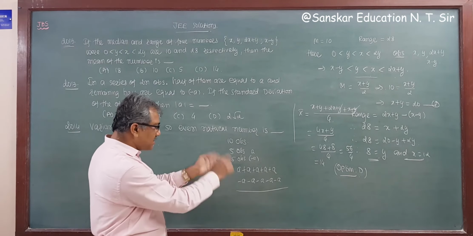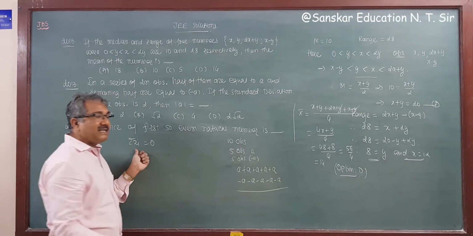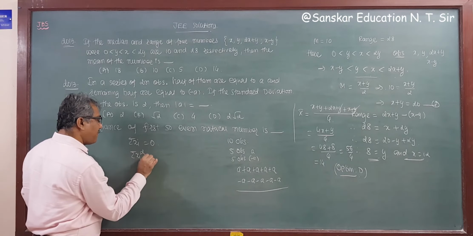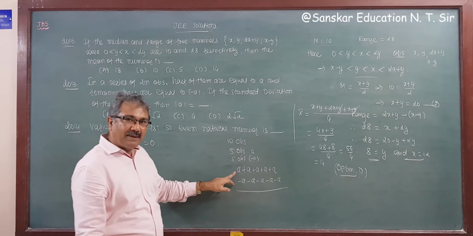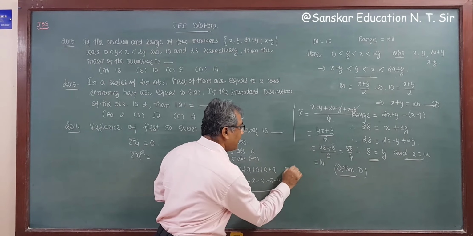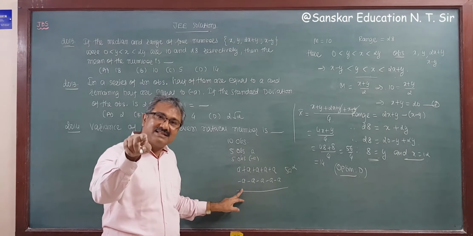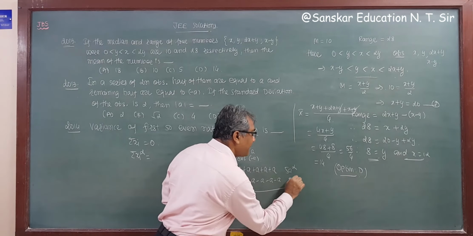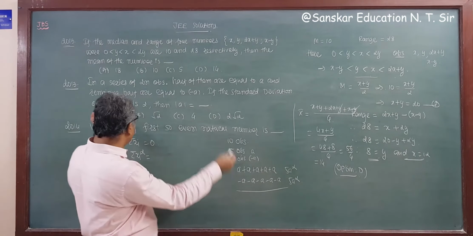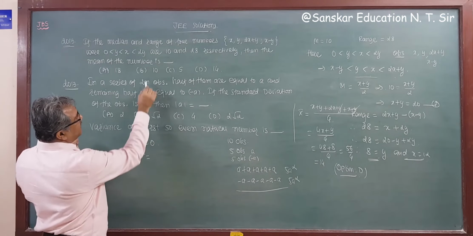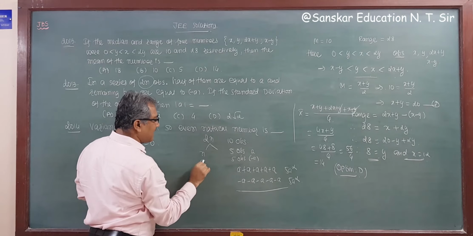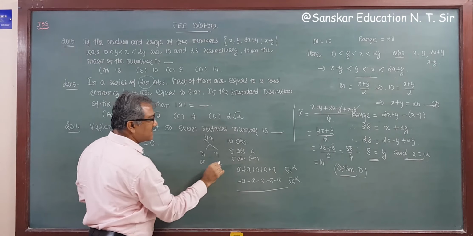So sigma xi, the sum of observations, is 0, and the sum of the squares of the observations, that is sigma xi square, is 5 times a square. Now minus a square is plus a square, so again this is 5 times a square. Out of these twice n observations, n are plus a and n observations are minus a.